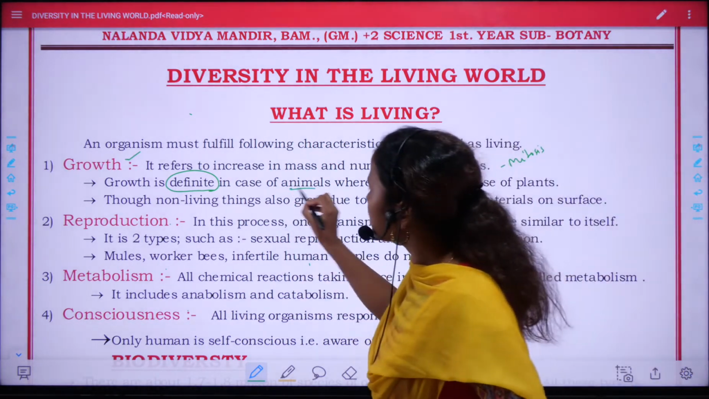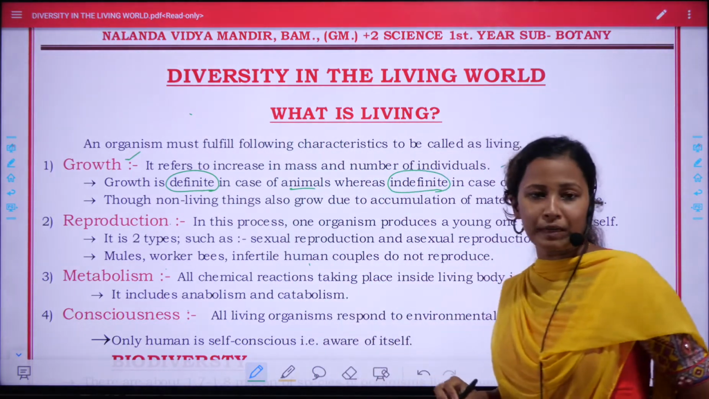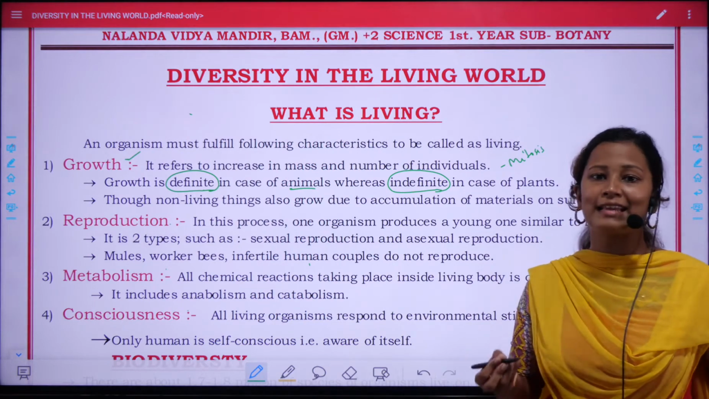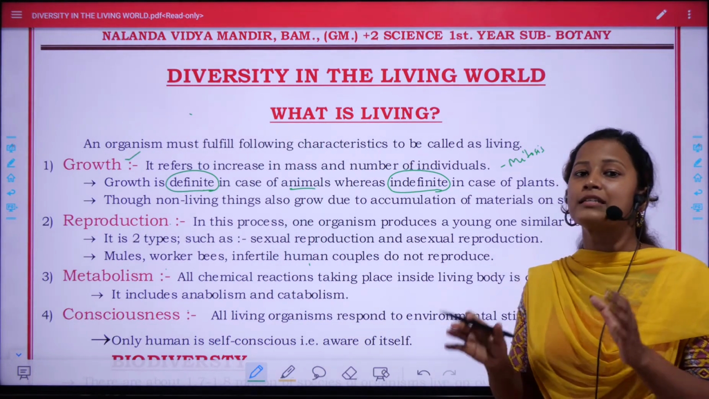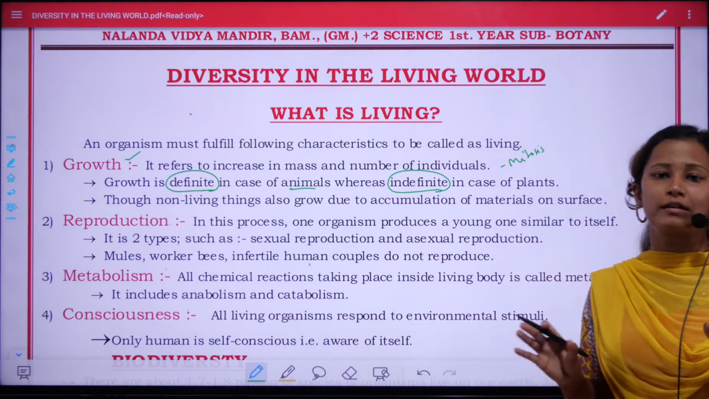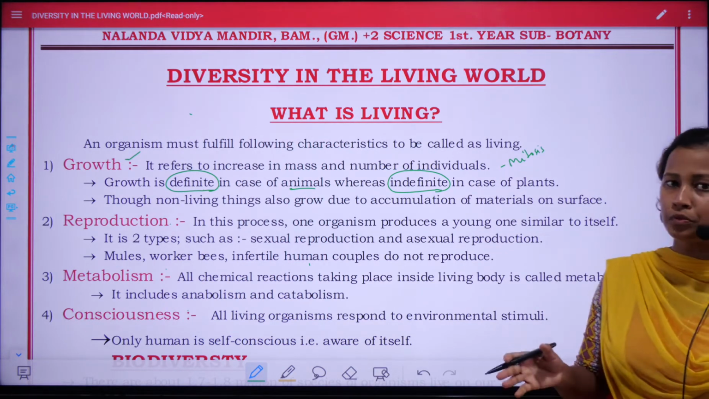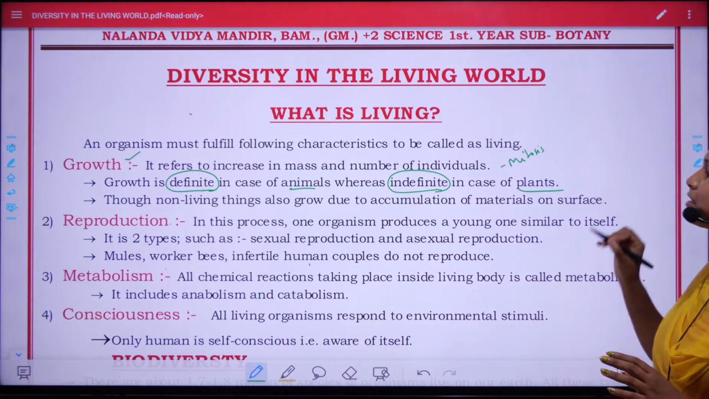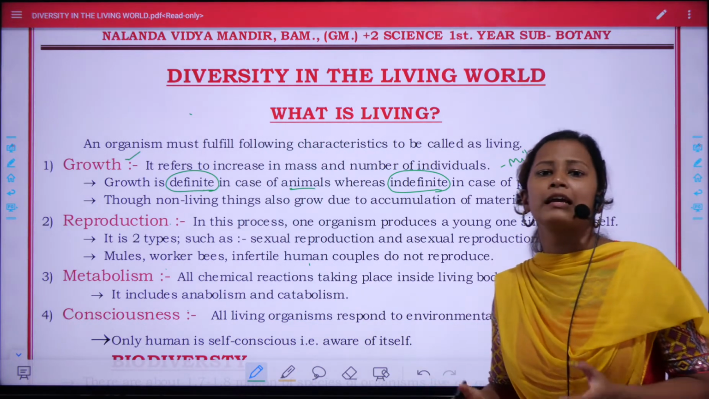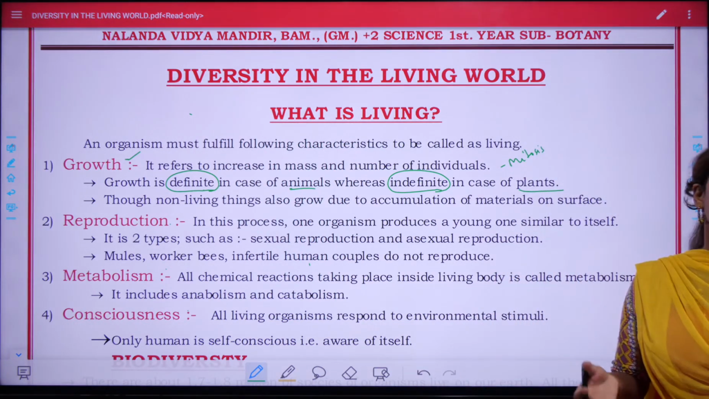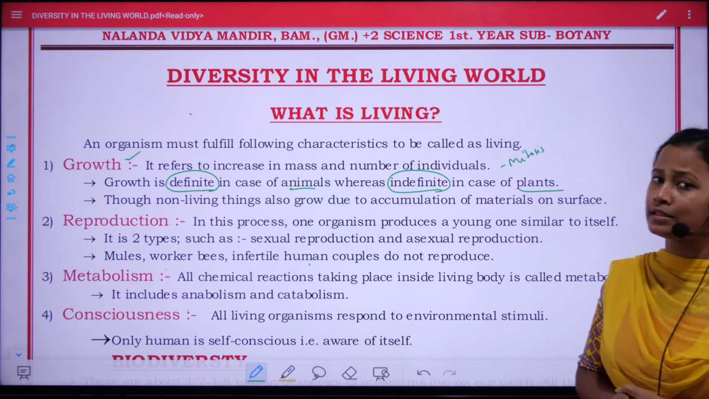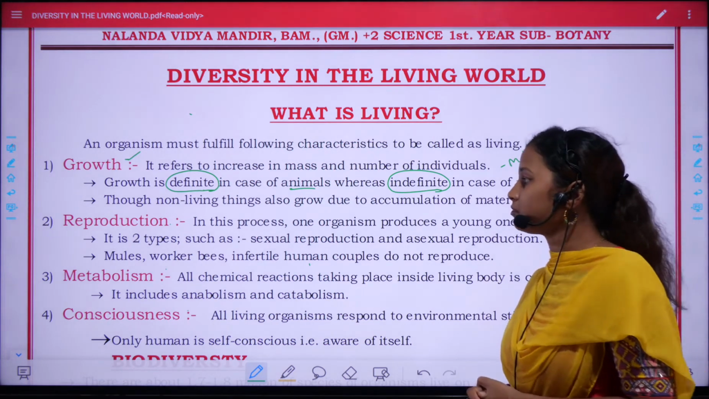In animals, the growth is definite or limited because we grow up to a certain age limit and we grow a certain number of organs, like 2 legs, 2 hands, etc. But in case of plants, there is no certainty. They can grow many branches, many roots, etc. That's why their growth is known as indefinite growth.